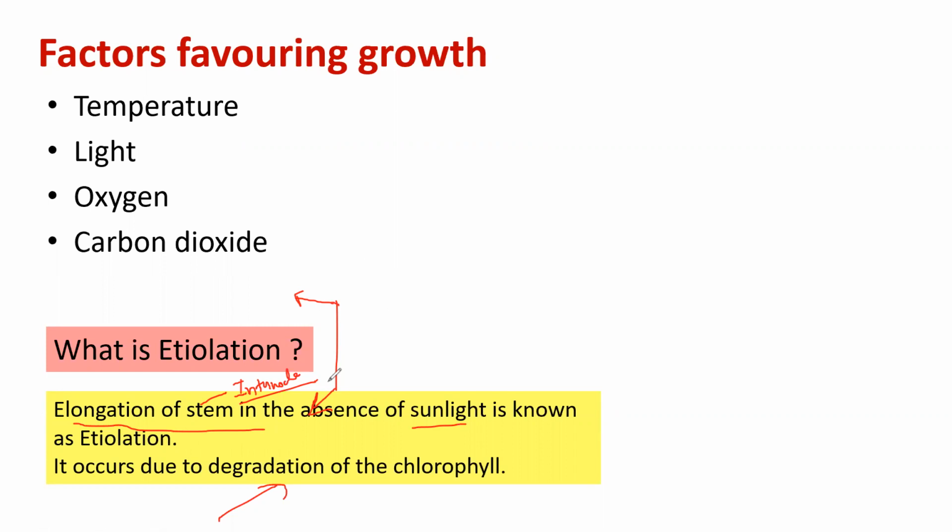जो स्टेम इलोंगेट हो गया था उसके अंदर क्या होगा? So options are whether the chlorophyll will be resynthesized, whether the plant will grow normally, or whether that portion of the plant will die. What will happen?